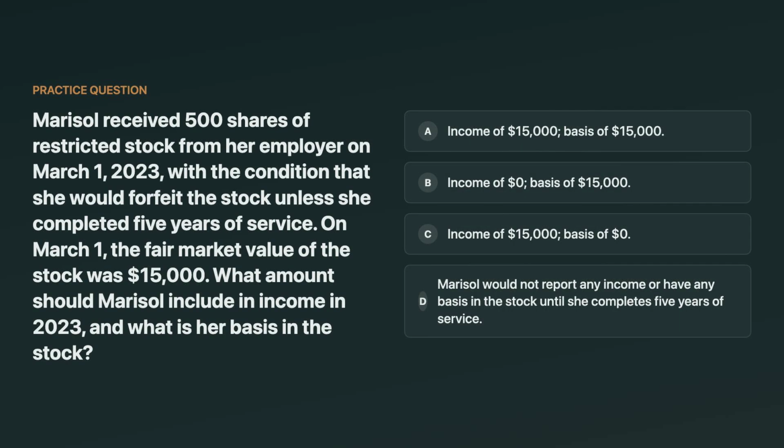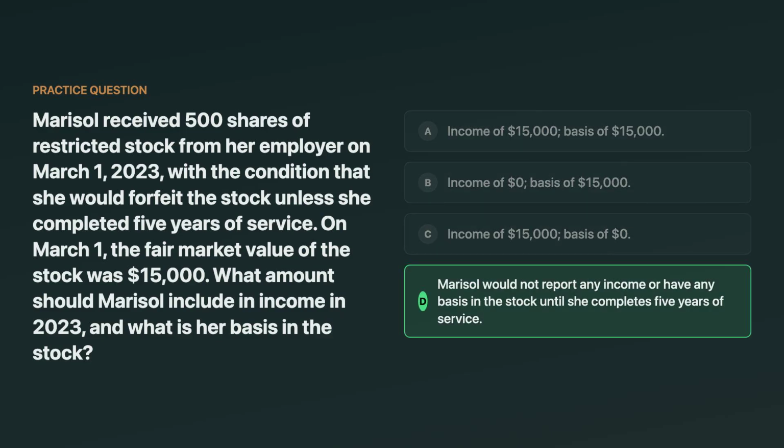Marisol received 500 shares of restricted stock from her employer on March 1, 2023. She forfeits the stock unless she completes 5 years of service. The fair market value on March 1st was $15,000. How much does she include in income in 2023, and what is her basis in the stock? Consider the choices, including reporting nothing until the service requirement is met. Think about it.